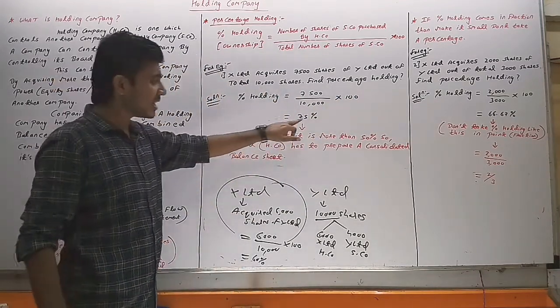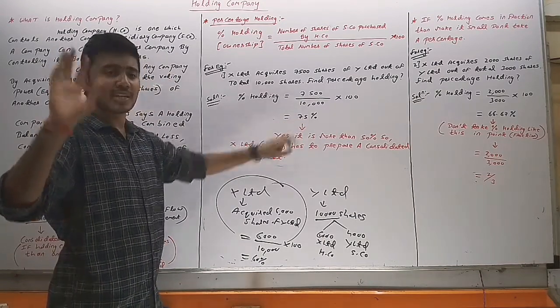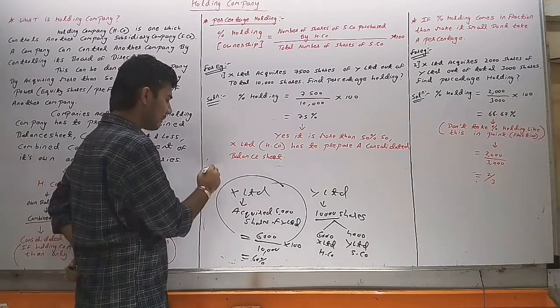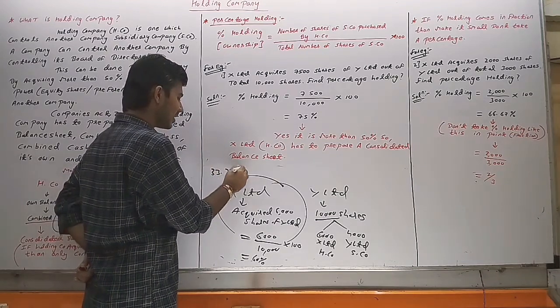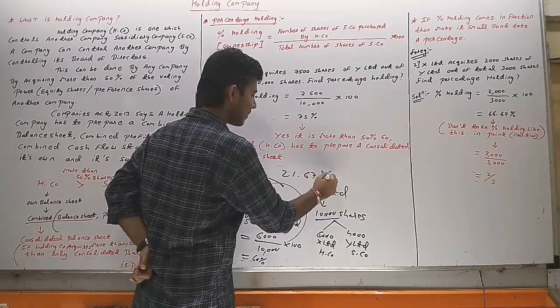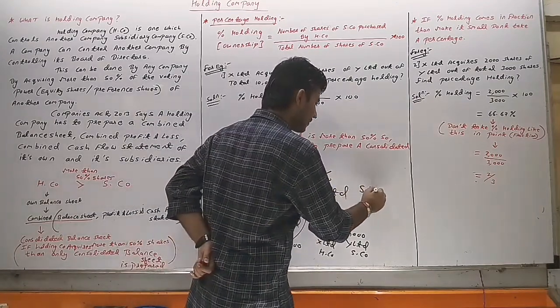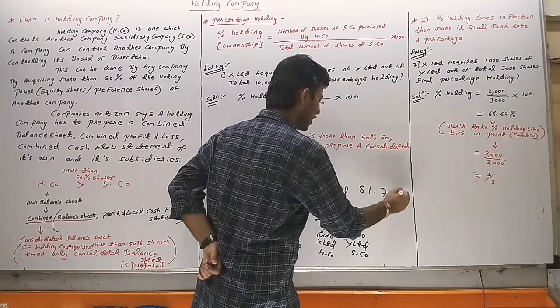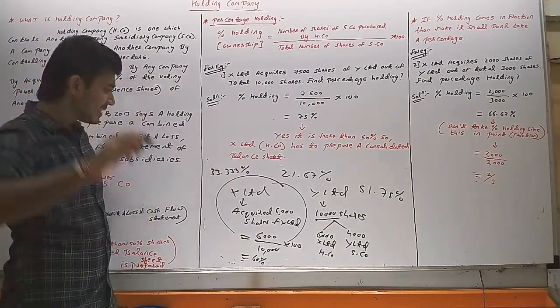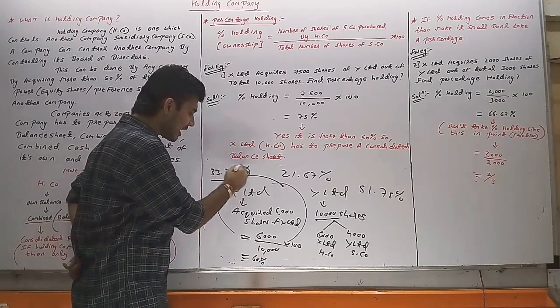Sometimes this percentage comes in fraction, or we can say it comes in points. For example, 33.3333%, or 21.67%, or 51.75%. So what do we have to do in this case? Never take percentage holding in fraction.